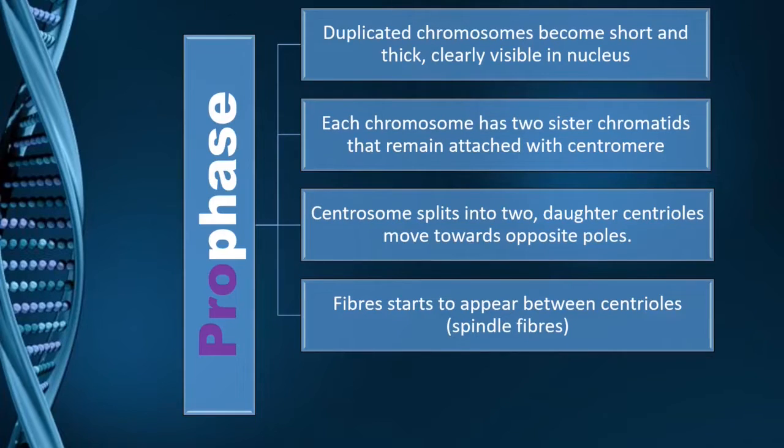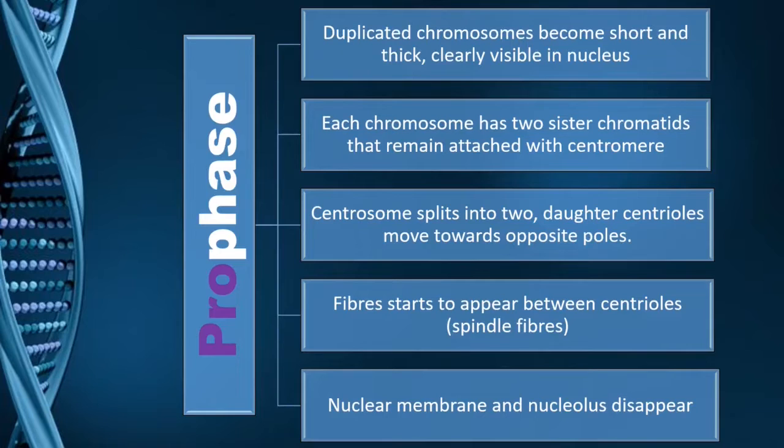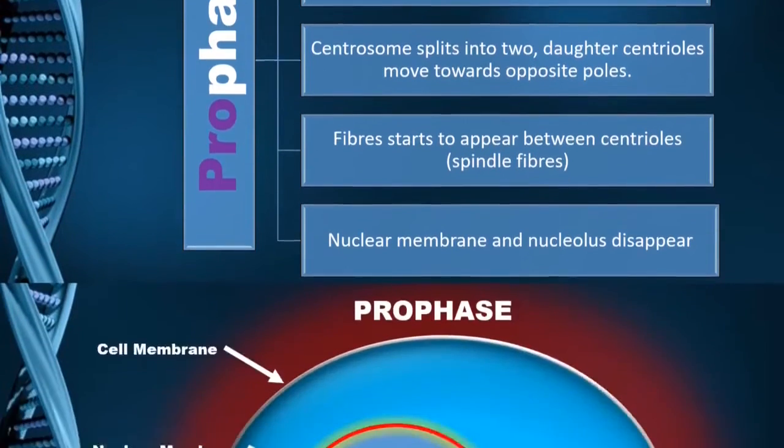Fibers start to appear between the centrioles. Fibers arise from the structure which is present in the centrioles, and they are also given the name spindle fibers. The nuclear membrane and the nucleolus start to disappear in prophase, and later on you will see that it has completely disappeared.